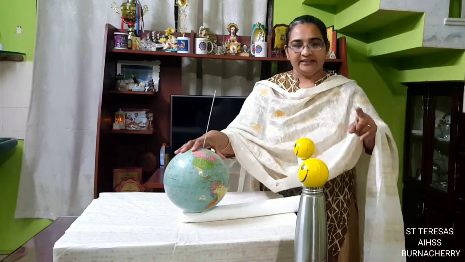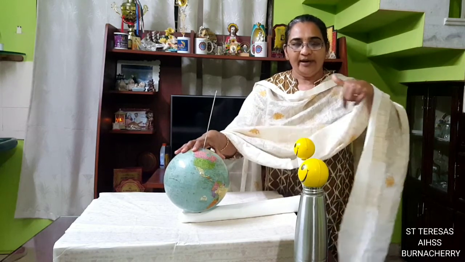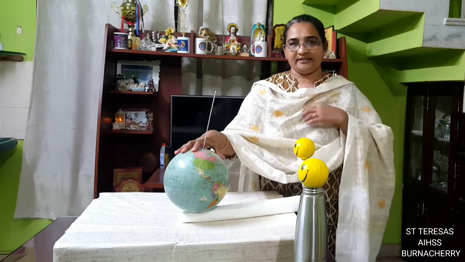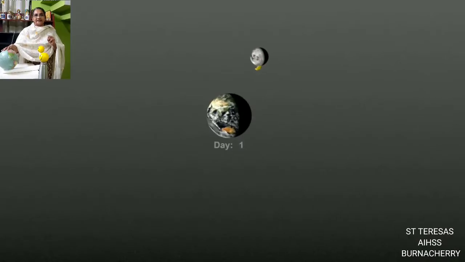So how many times did it rotate? Yes, we saw that this ball went round once, isn't it? So for one revolution of the moon, how many times did this moon rotate? It rotated once.